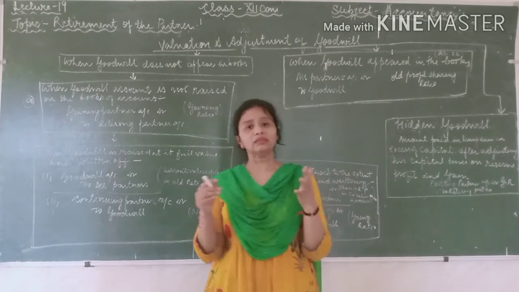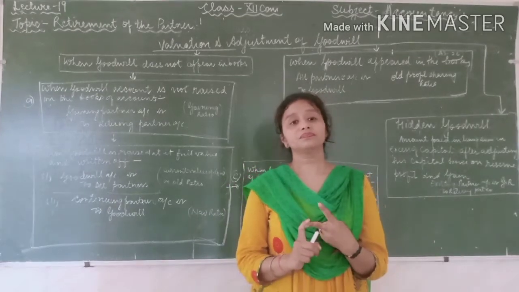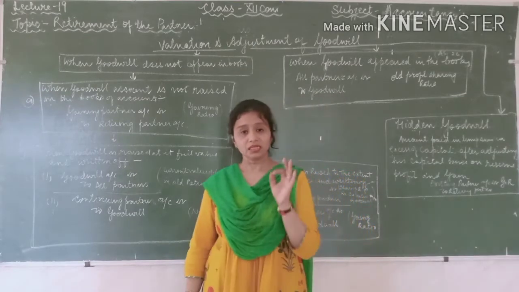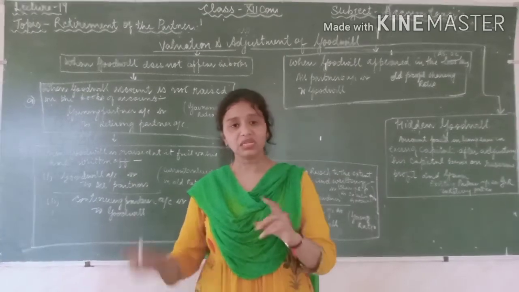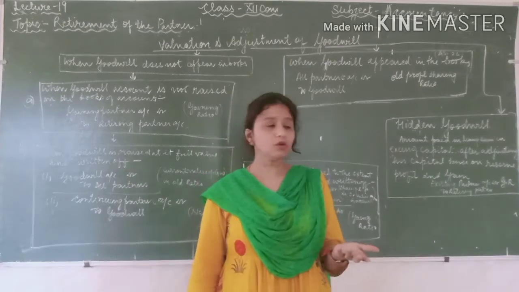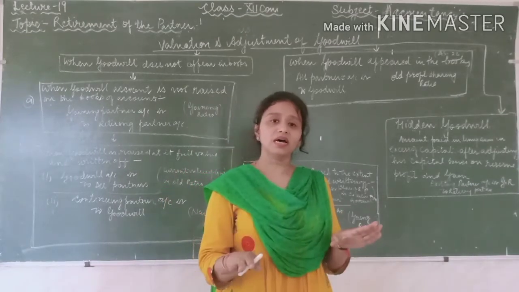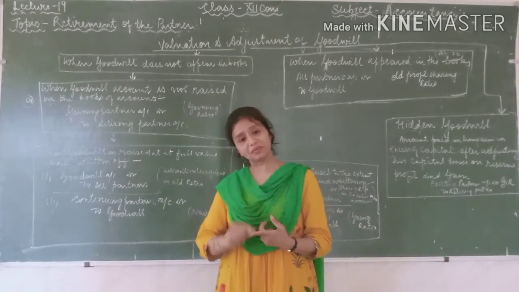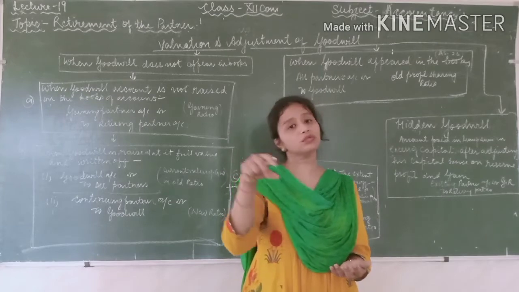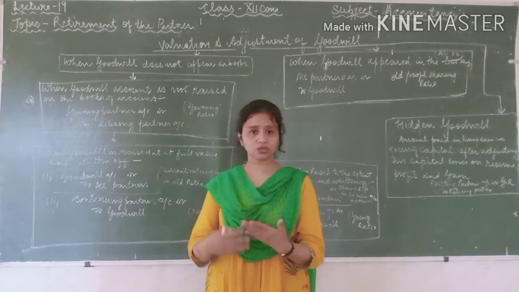You know from the goodwill chapter that goodwill is of two types. First, your self-generated goodwill, and second, the purchased goodwill. Self-generated goodwill has no value appearing in the balance sheet, because it is self-generated. You have not paid any value for goodwill. You have created it. It means that the value of the goodwill will not appear in the balance sheet, but there must be some present value, and the compensation is done on the basis of that present value.